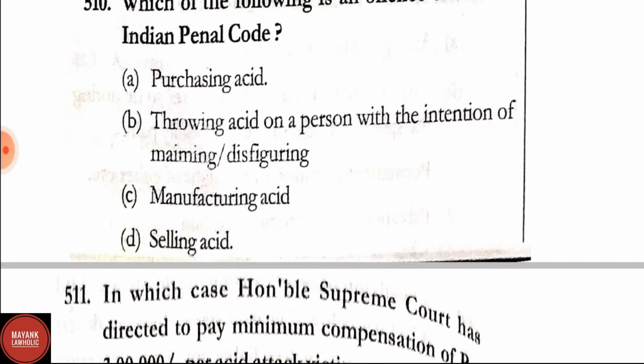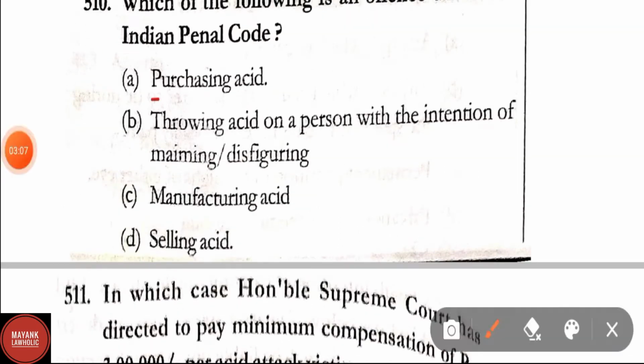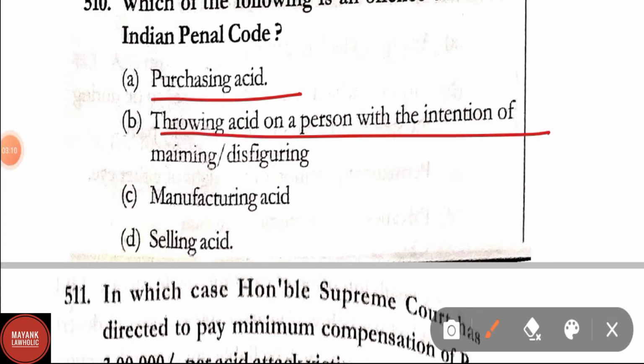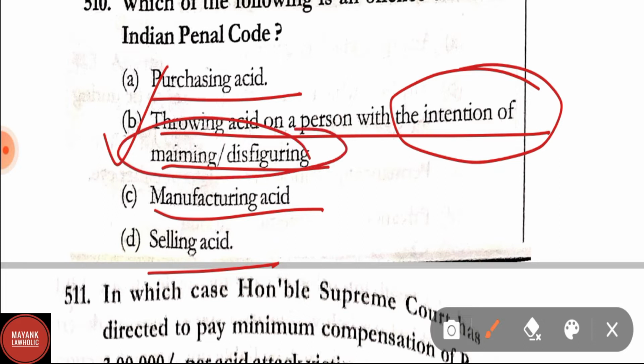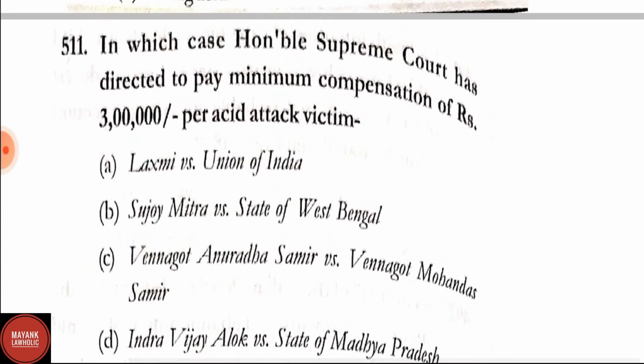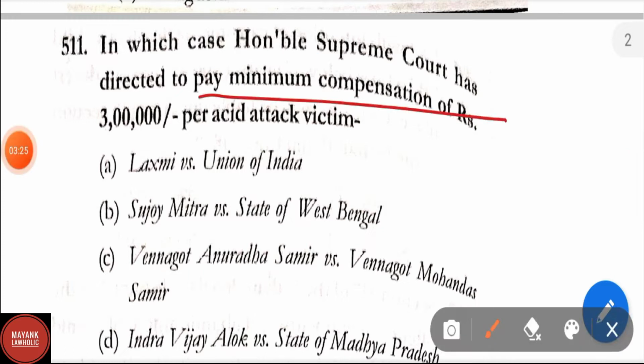Question number 510. Which of the following is an offence under IPC? Purchasing acid, throwing acid on a person with the intention of maiming or disfiguring, manufacturing acid, selling acid. Here the correct answer is option B, that is throwing acid on a person with the intention of maiming or disfiguring.